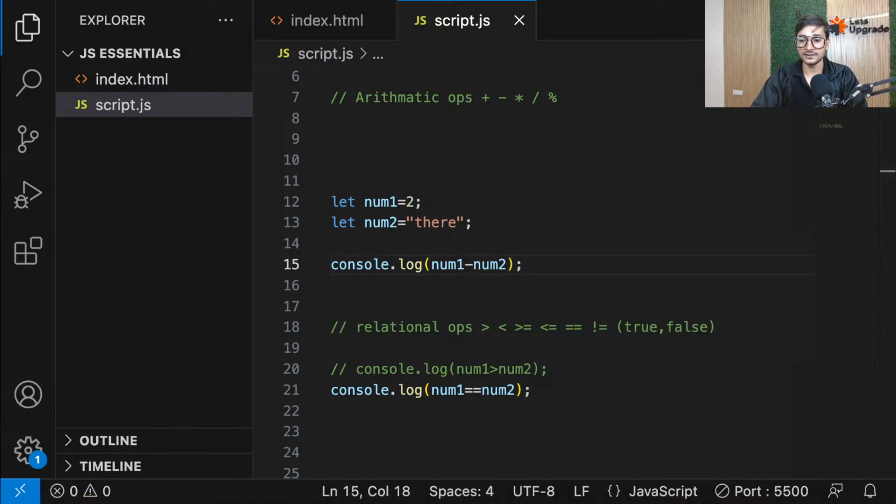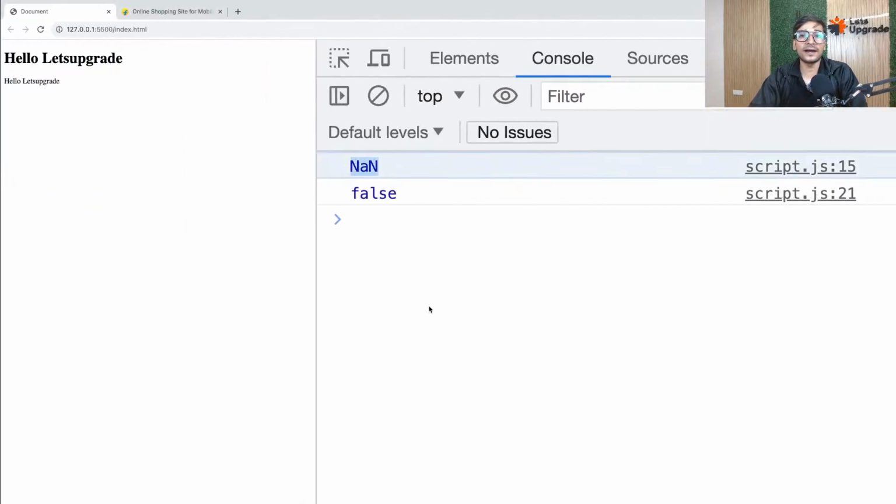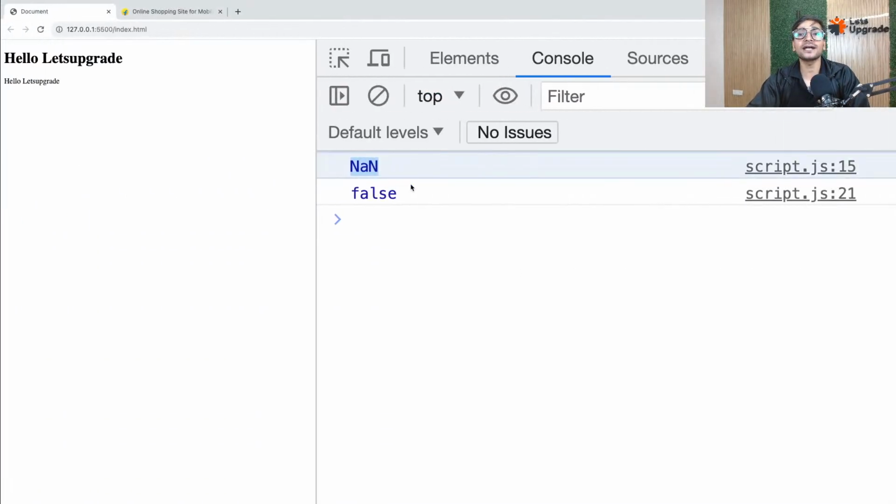Okay, let's try minus and see what happens. You'll see NaN, because I'm unable to subtract. I'm trying to subtract them, but num1 minus num2 gives me nothing. It is giving me something else which is not a number. So guys, NaN means not a number.